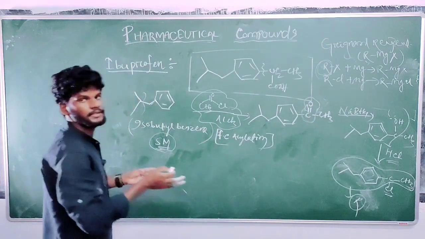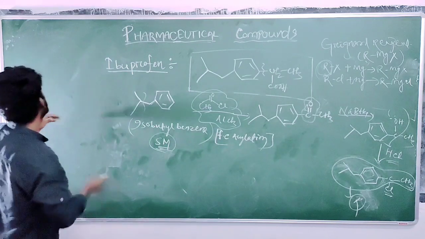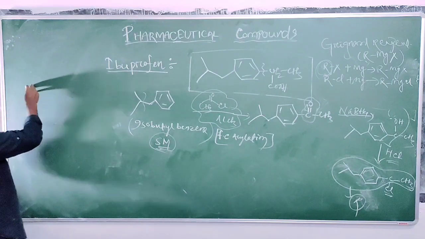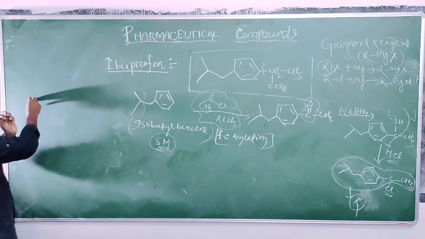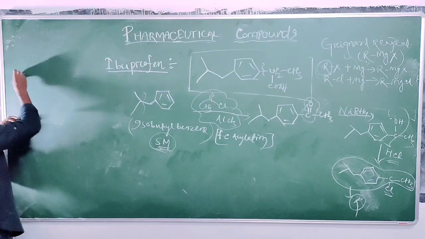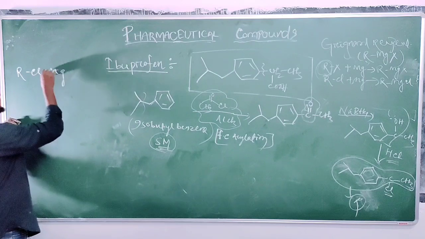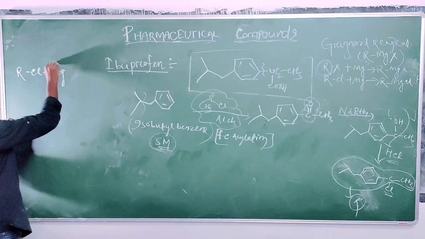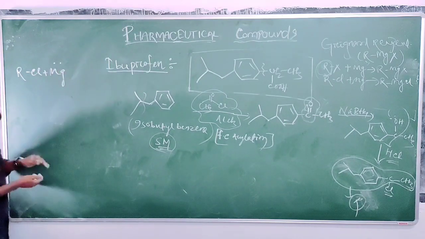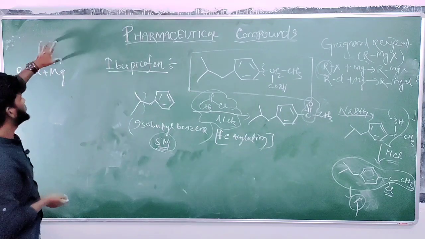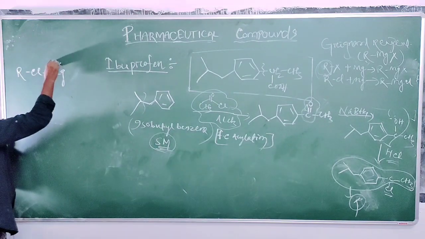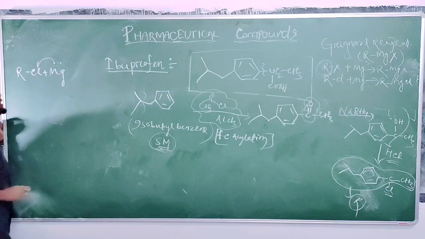I am writing the mechanism from this side. RCl plus Mg gives RMgCl. So how to synthesize? Magnesium has the electron configuration 1s2 2s2 2p6 3s2. It will donate one electron to chlorine.